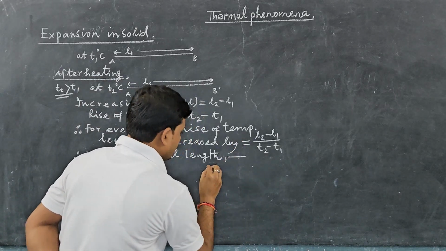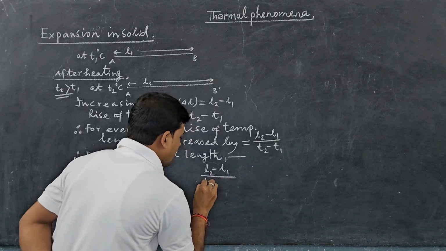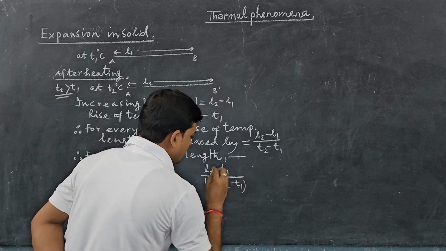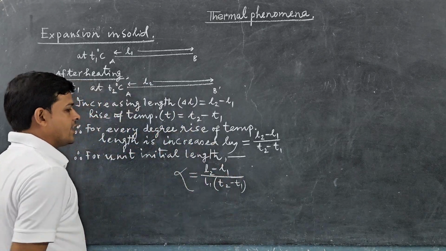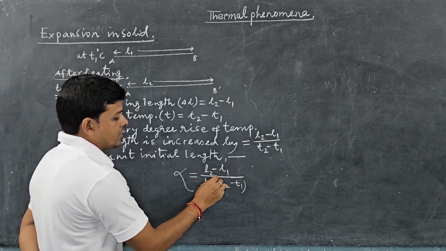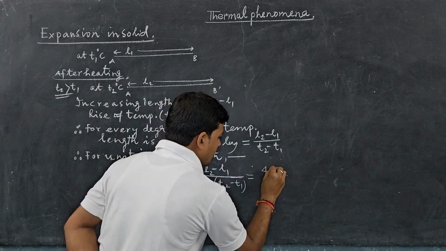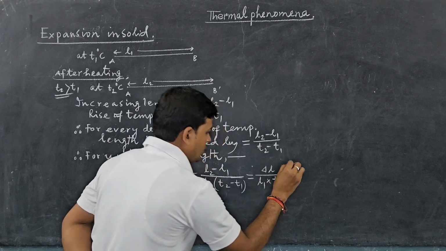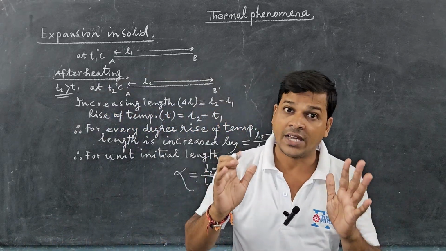This will be then (L2 minus L1) divided by L1 into (T2 minus T1). This is called alpha, the linear expansion coefficient. Very simply we can write this as delta L by L1 into delta T. Similarly, all other expansion coefficients can be calculated.